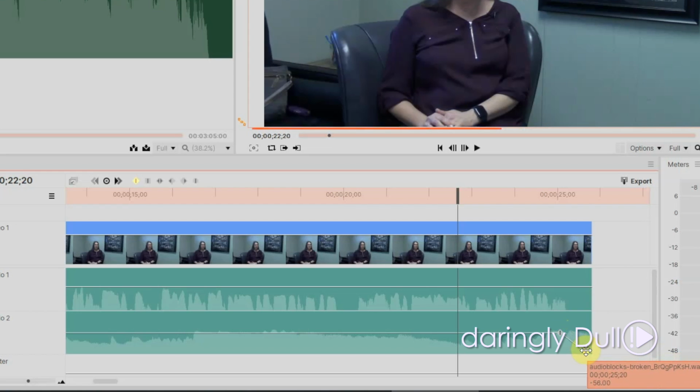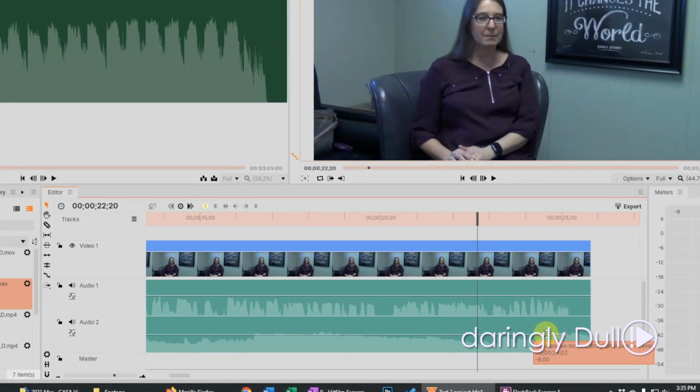When I move this last marker, it adjusts the volume from the earlier marker to this one, and you can see the line move down diagonally, which fades the audio out at the end.